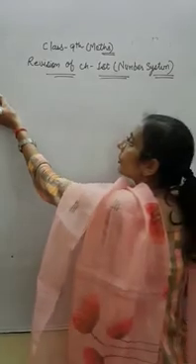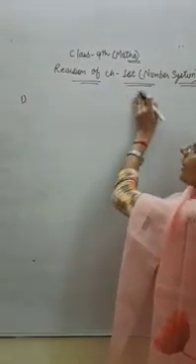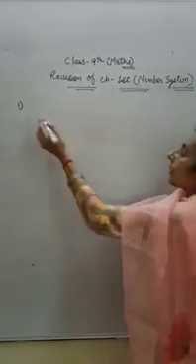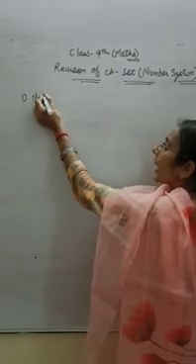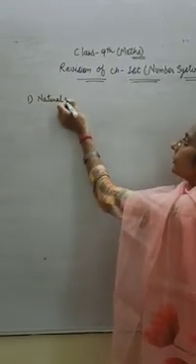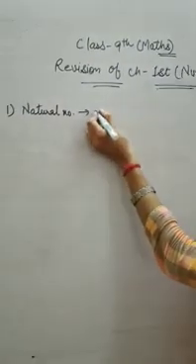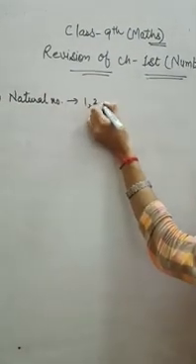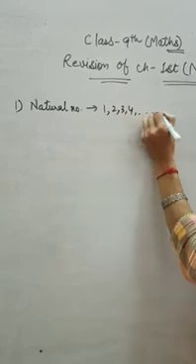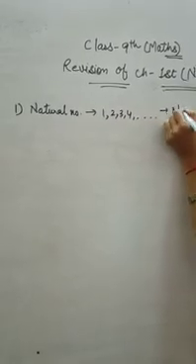Under the number system there are some sets. Firstly, natural numbers. Natural numbers are those which start from forward counting as 1, 2, 3, 4 and so on. It is denoted by the capital N.